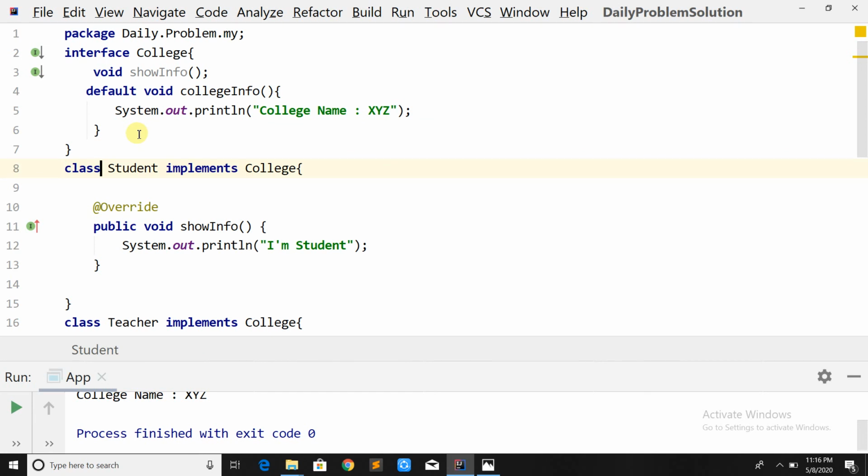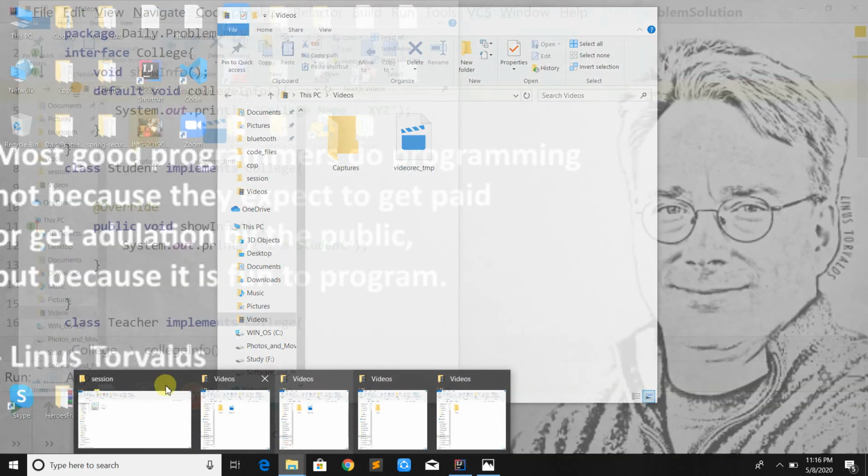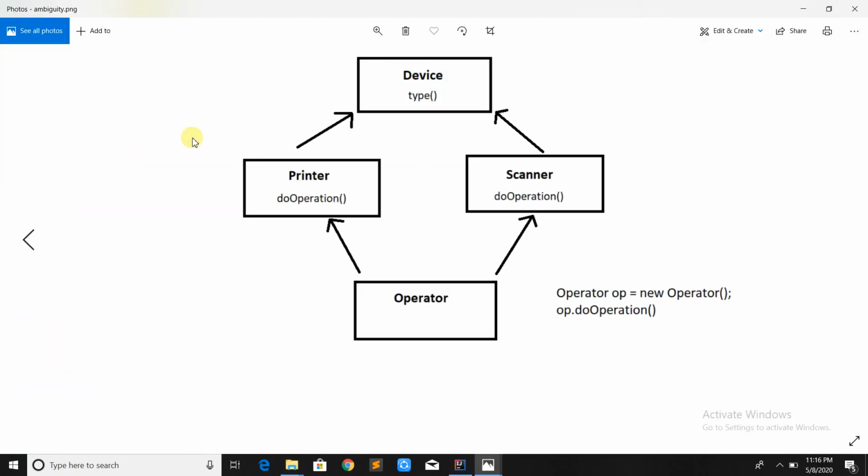But now a problem arises. In Java, why does Java not support multiple inheritance? The reason Java doesn't support multiple inheritance is the diamond problem. So what is the diamond problem? Consider there is a class known as Device which has a method type, and there are two classes, Printer and Scanner, which extend this Device class. Printer has its own method do operation, and it will have the type method from the Device class. Scanner will have its own method do operation, and Scanner will get the type method from its parent class.